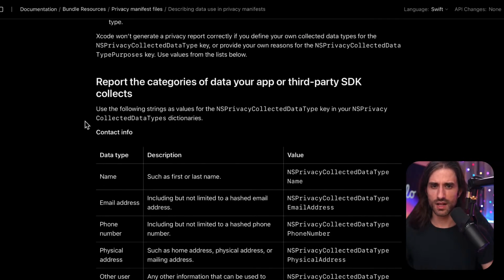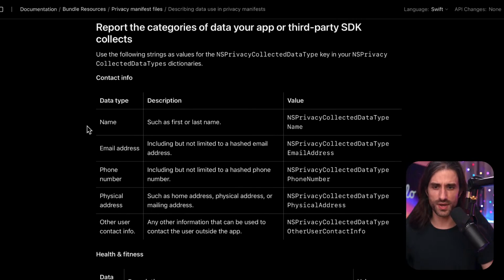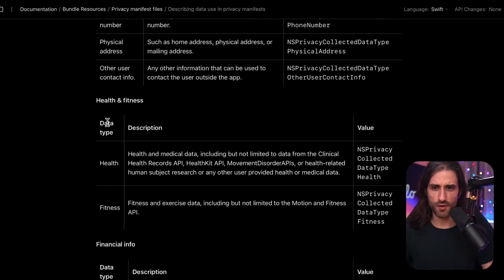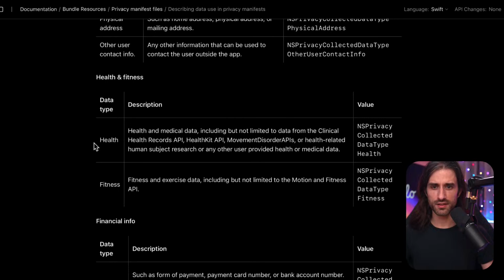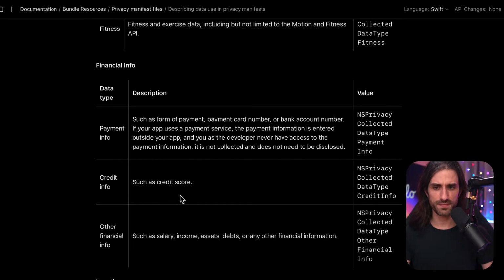And so for the collected data types, you can say that you collect name, email address, phone number, physical address, or other user contact information. For the health and fitness domain, so health data and medical data. Fitness data, so anything that is used to track, for instance, how much people have been running or how often they exercise. That's already some kind of private data.